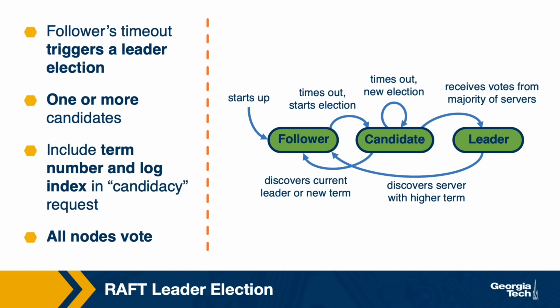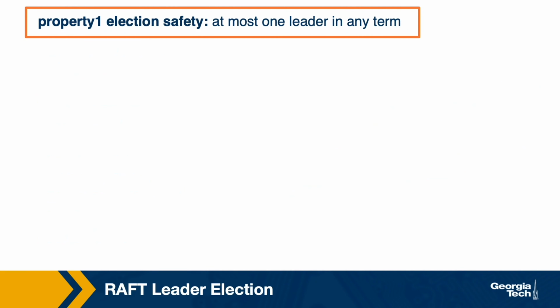This message will be sent to all nodes. All nodes in the system have the right to vote, and the leader is elected based on majority votes. Nodes in Raft follow a set of rules which guarantee the election safety property, which is that there will be at most one leader in any term. There are a few rules for this phase.